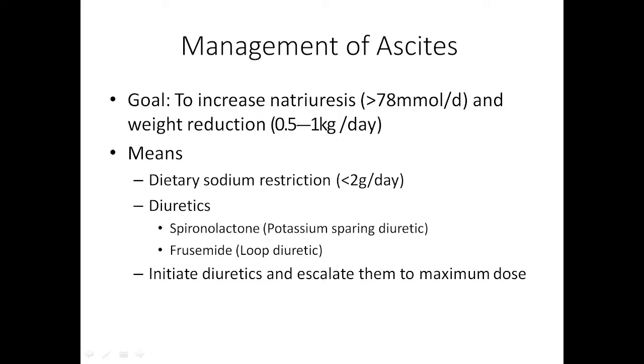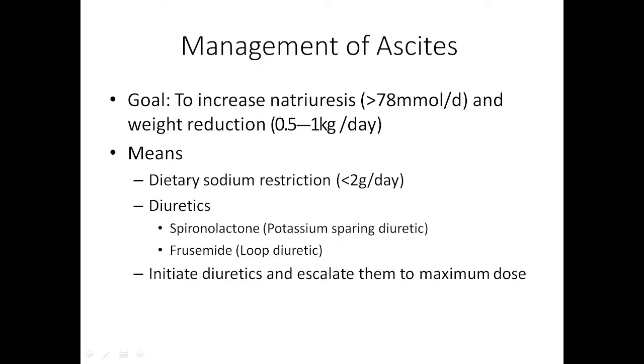So how will you calculate this 2 gram sodium? 1 tablespoon of salt contains 2 gram sodium. Okay. So in the whole day the patient has to take only 1 tablespoon of salt. Okay, that will equal 2 gram of sodium. So in the whole day the patient has to consume 1 tablespoon of salt only.